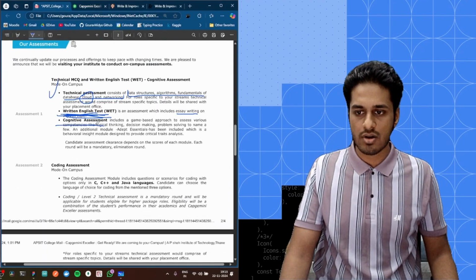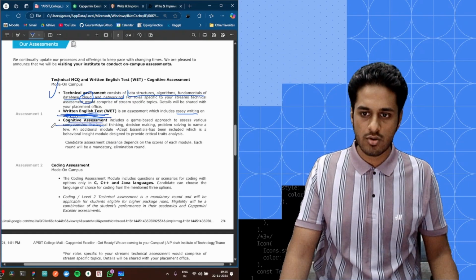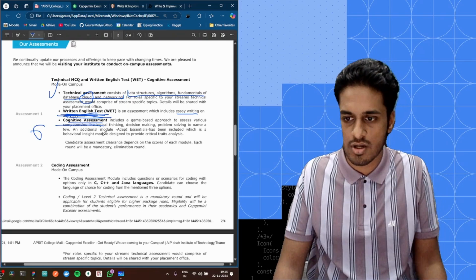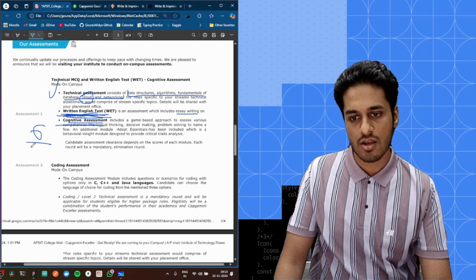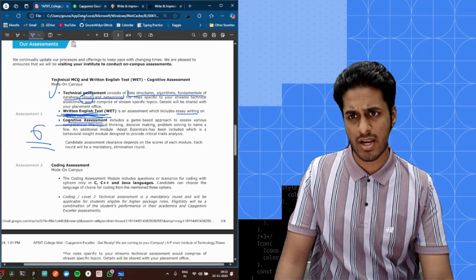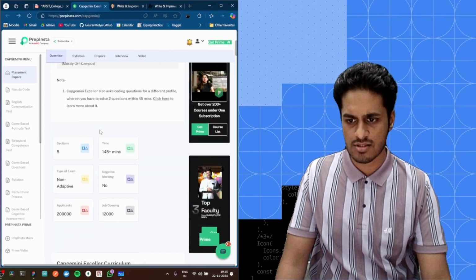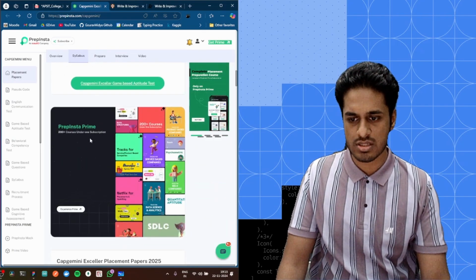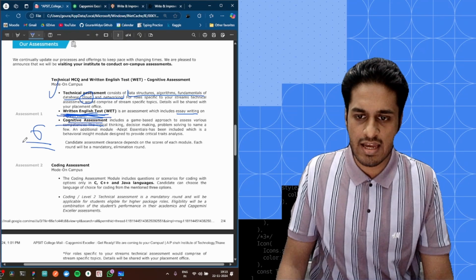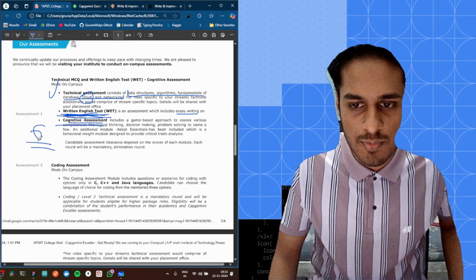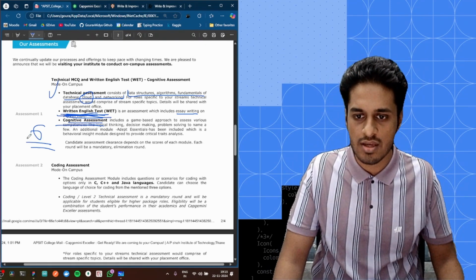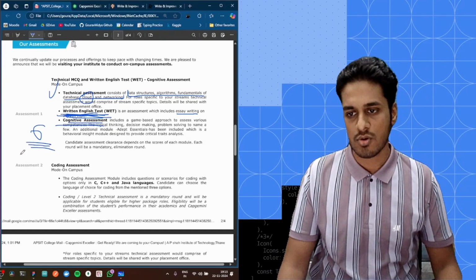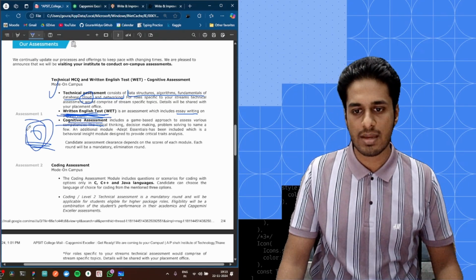The next round is the cognitive assessment. For this round, you will have 6 different types of games. This is a game-based aptitude, with 6 different types of games. You can go ahead and check out Prep Insta. They have some of the games available. But what else you can do is also go to YouTube and check out the games. You can search for game-based aptitude Capgemini, and there are plenty of videos which will help you prepare for this game-based aptitude round.